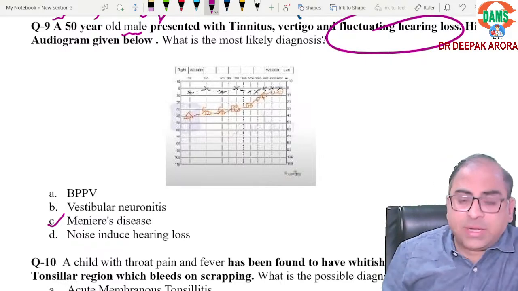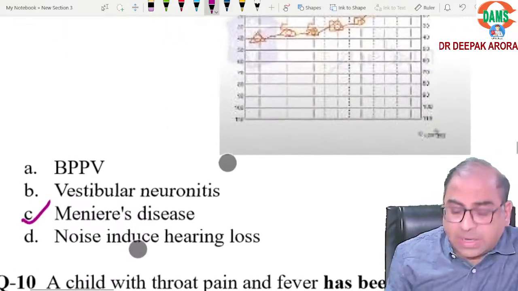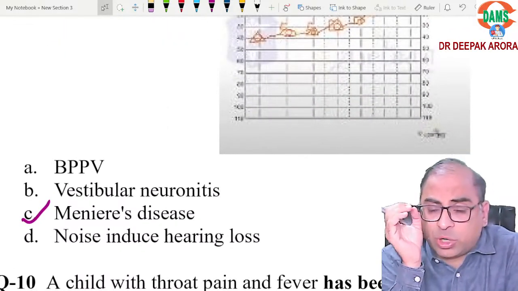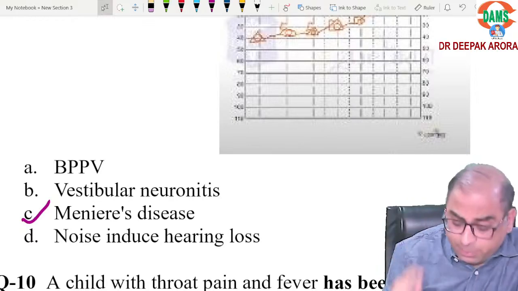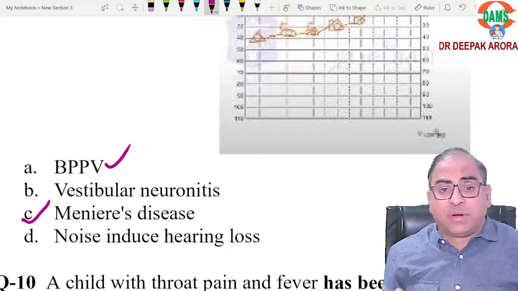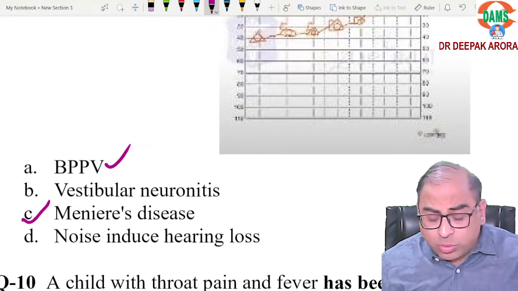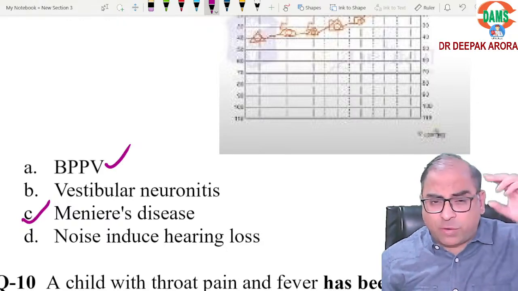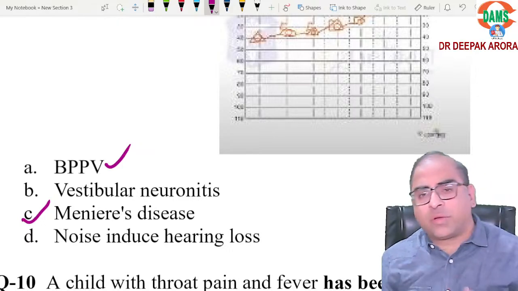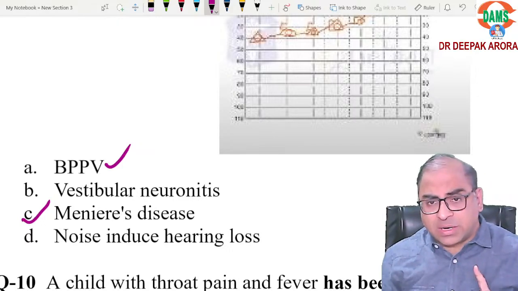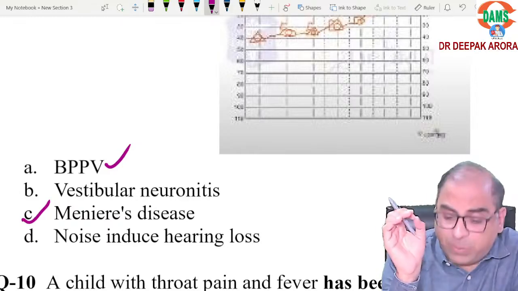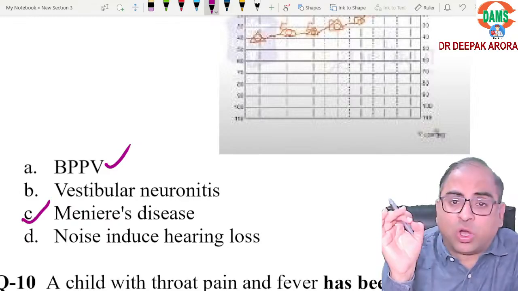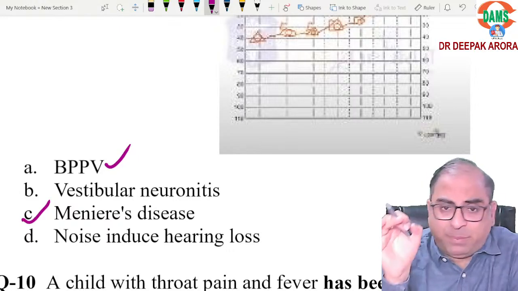All four choices are important options, beta. These are the potential MCQs for your upcoming exam. What is BPPV? Very mild vertigo. Just highlight this point, beta. Vertigo for a few seconds with no hearing loss. What is the investigation of choice? Hall-Pike maneuver. Treatment of choice, Epley's maneuver. Investigation of choice, Hall-Pike. Treatment, Epley's maneuver.